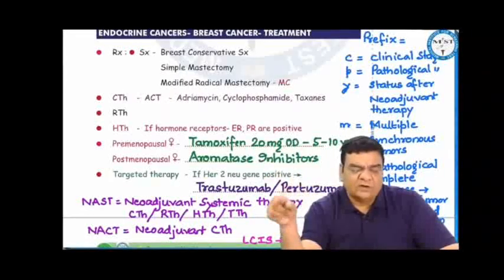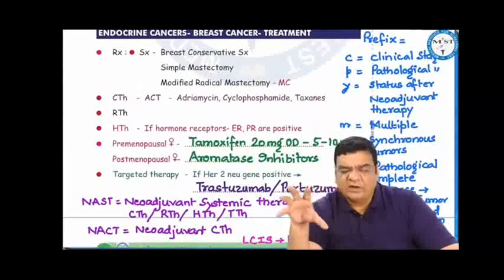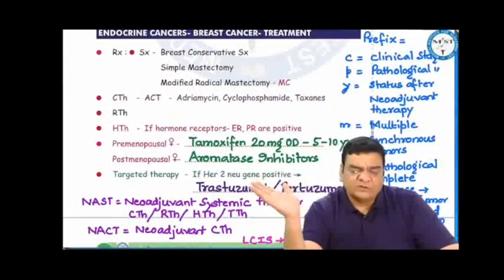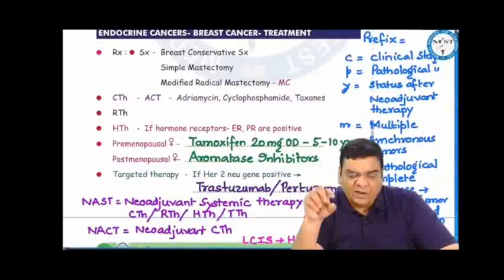If lymph nodes are not involved, we can do a simple mastectomy, that is just remove the breast, not the lymph nodes. Nowadays, as the awareness of breast cancer is increasing, patients are coming to us even at a very early stage. So we may not remove the entire breast, because many times when we are doing a mastectomy, a lot of patients want the breast to be reconstructed, either by silicone gel or some other methods. If the patient comes at a very early stage, then we don't remove the entire breast, we just remove that lump along with a 1 cm margin, which is called lumpectomy, or breast conservative surgery, or wide local excision.